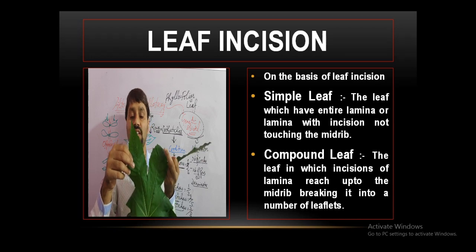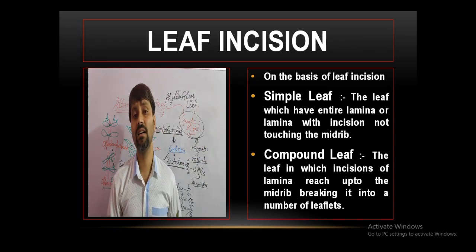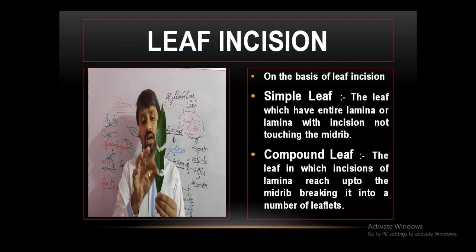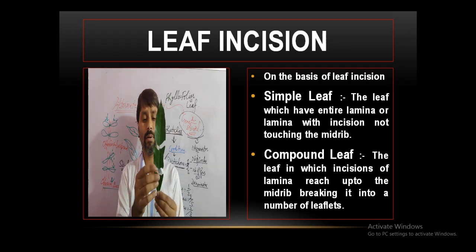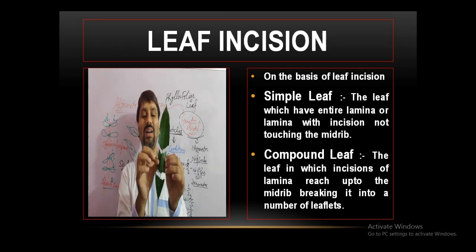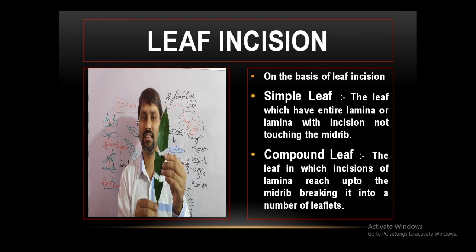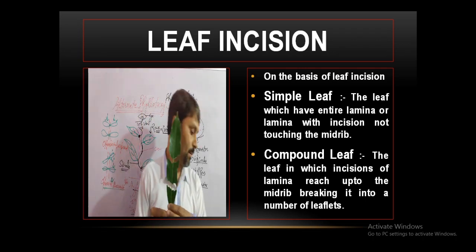In the last class we discussed this. Then it is called the simple leaf. What if the incision of the lamina reaches up to the midrib, breaking it into small leaflets? These are the leaflets. I am showing you a leaf which is a compound leaf.